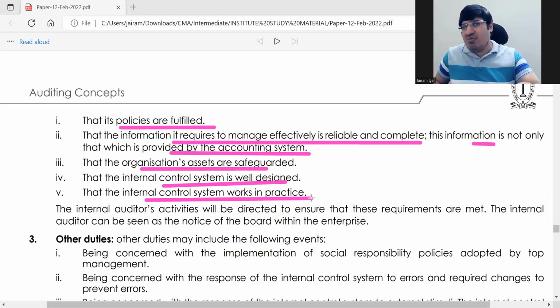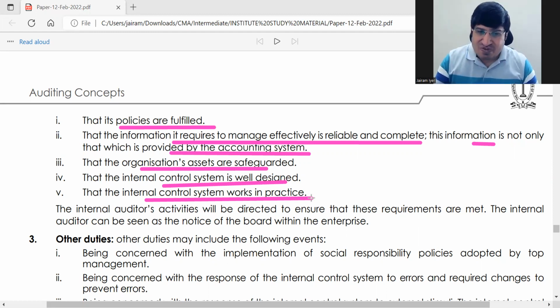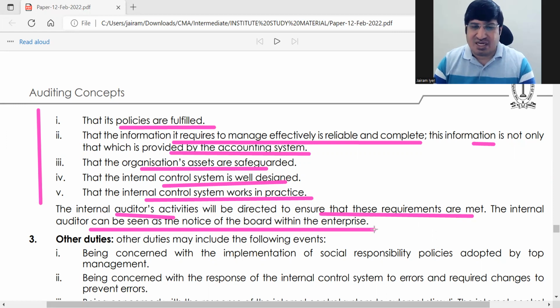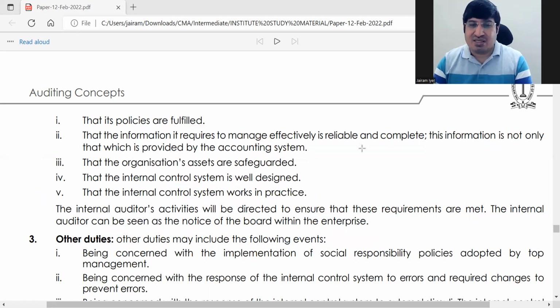So again, as I have said, this is all repacking. So internal auditor's activities have to ensure that these requirements are met. Internal auditor can be seen as the notice of the board within the enterprise. So basically, they will bring various things to the notice of the board of directors, that this is proper, this is not proper, so that they can take corrective actions.